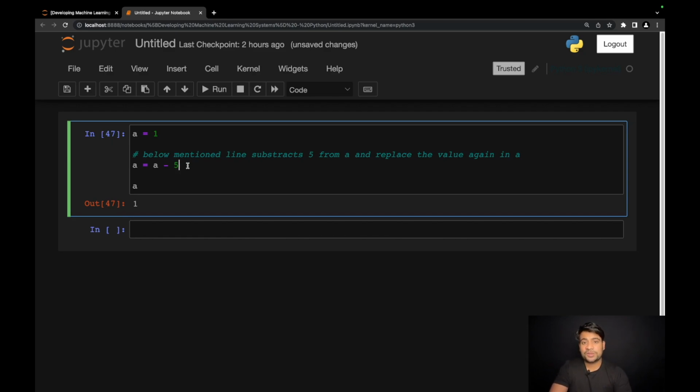So that is how you can use comments in programming languages. Every programming language has a different way to create comments, and that's how you can do it in Python.